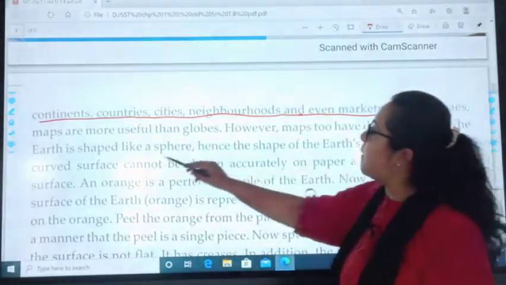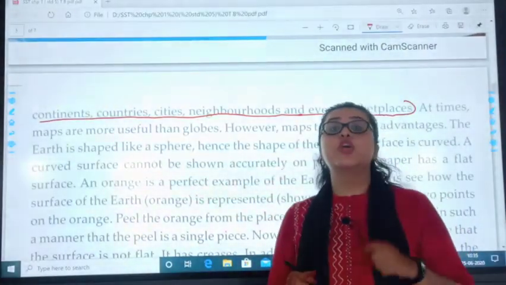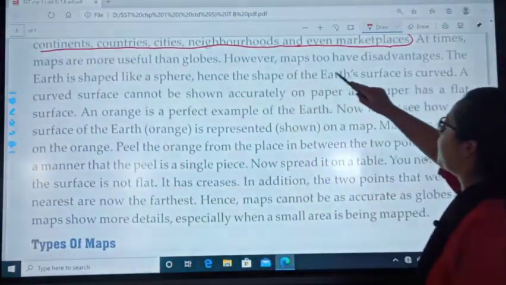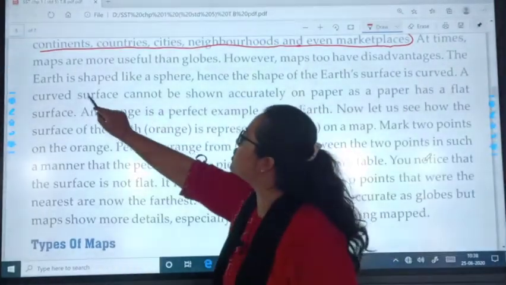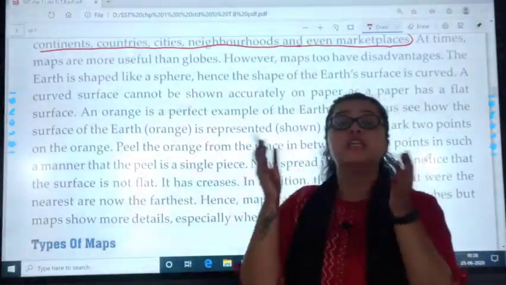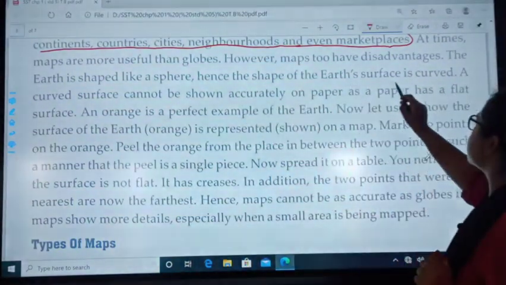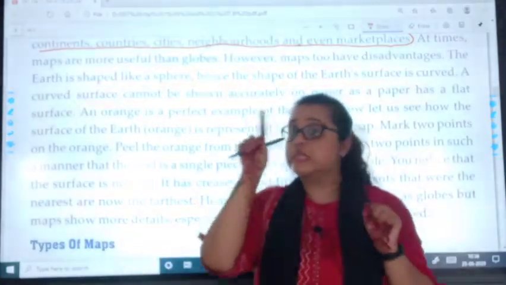At times maps are more useful than globes. Many times it happens that maps are more useful instead of globes. However, maps too have disadvantages. The earth is shaped like a sphere. The earth has the shape of a sphere, hence the shape of the earth's surface is curved. Earth is shaped as a curve.